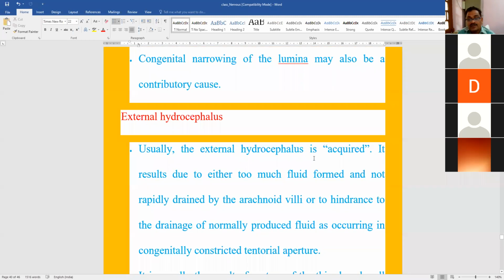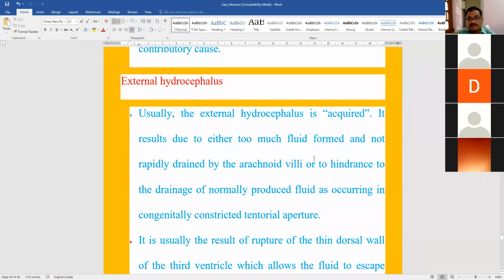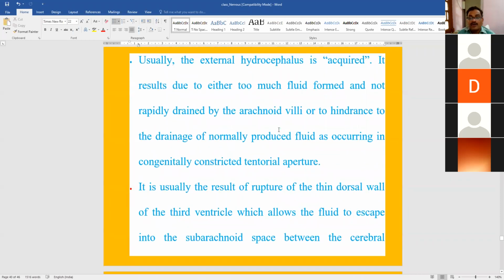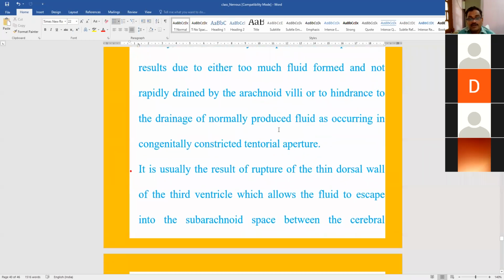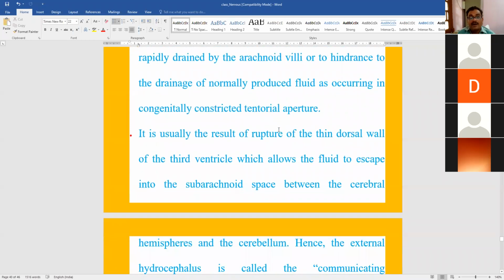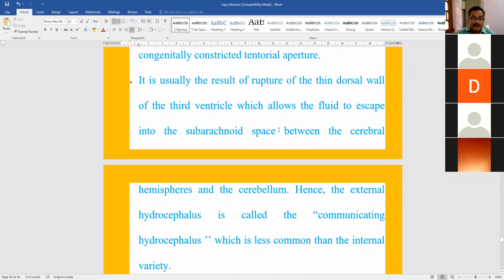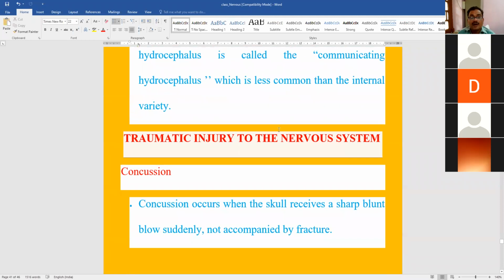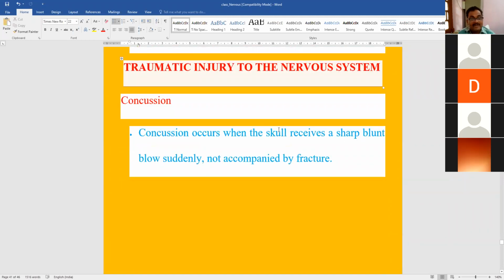Regarding external hydrocephalus, it is usually acquired. It is usually seen after birth, either due to more formation of the CSF or not being drained by the arachnoid villi. It leads to the accumulation of CSF inside the subarachnoid space, leading to external hydrocephalus.